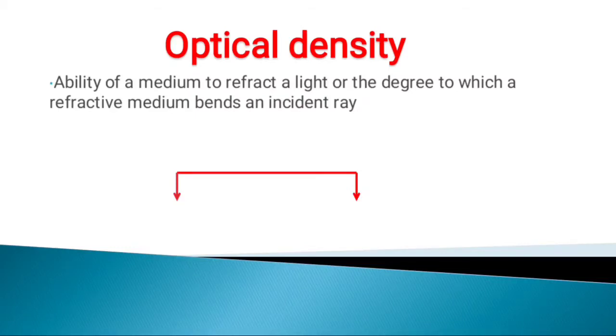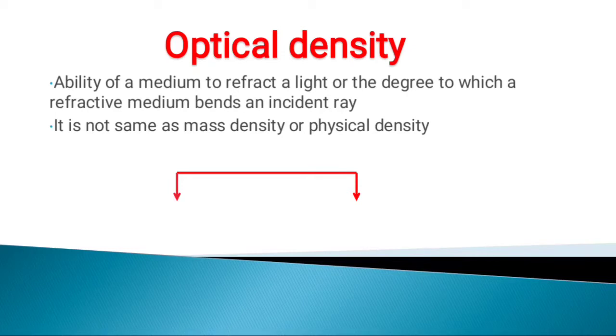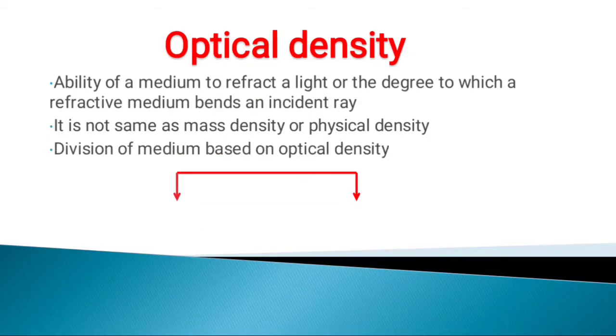Optical density is not like our mass density or physical density. As we know, mass density can be calculated as mass by volume, but optical density can't be calculated like this. Based on optical density, we can divide the medium into two divisions: one is denser medium and the other is rare medium.